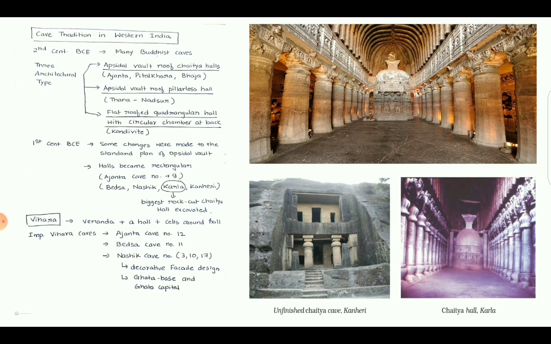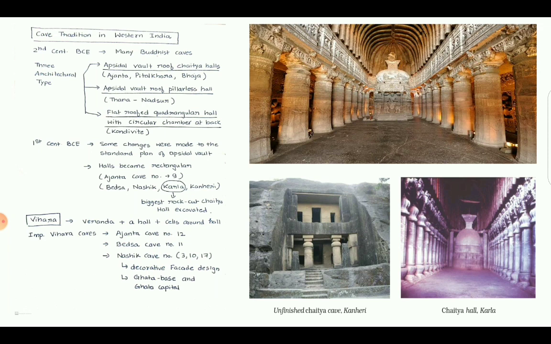They used to live in Vihara, and Chaitya is a large hall where at one end a small stupa is there, and this hall is used for worshipping. So there are three architectural types of Chaitya formation. Number one, apsidal vault roof Chaitya halls. Examples are Ajanta, Pitalkhora, Bhaja. Second is apsidal vault roof pillarless hall. Examples are Thana, Nadsur. And third is flat roofed quadrangular hall with circular chamber at back.